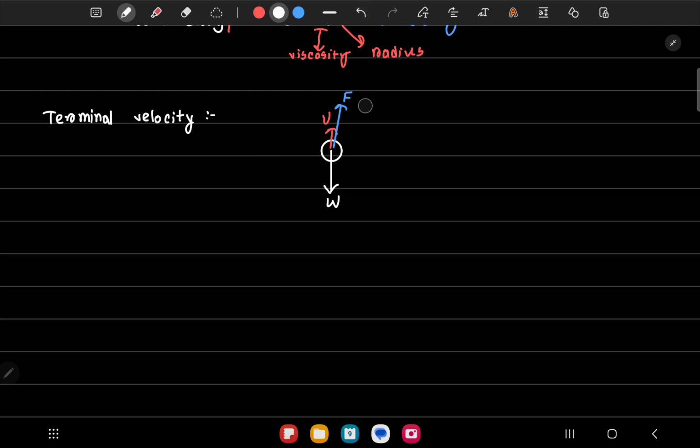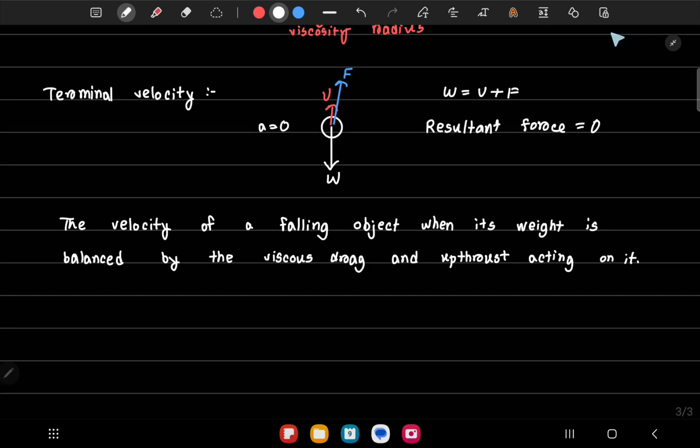So the skydiver is accelerating downwards. However, when his upthrust and viscous drag become equal to the weight, his resultant force becomes 0. If the resultant force is 0, his acceleration becomes 0, so he reaches a constant velocity. This constant velocity is called the terminal velocity. Terminal velocity is specifically used only when an object is falling due to gravity. So terminal velocity is the velocity of a falling object when its weight is balanced by viscous drag and upthrust. So the point at which its resultant force is 0.